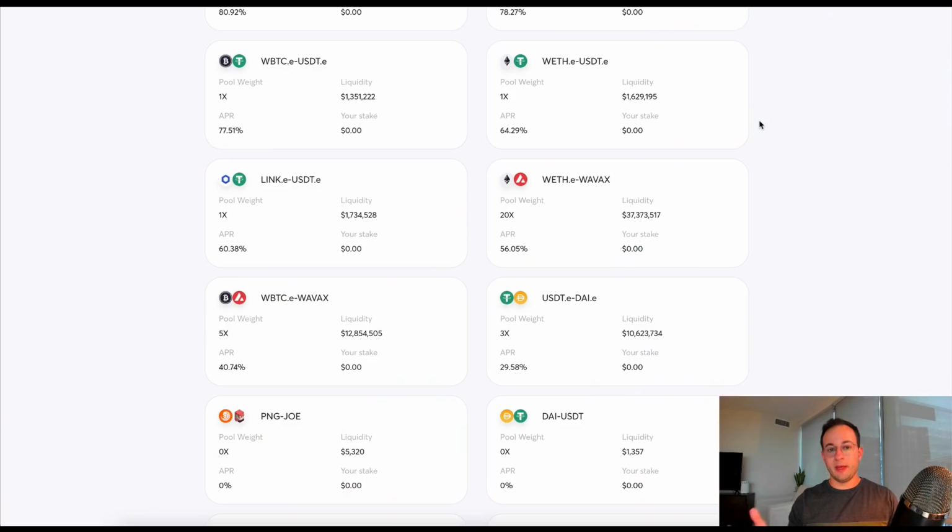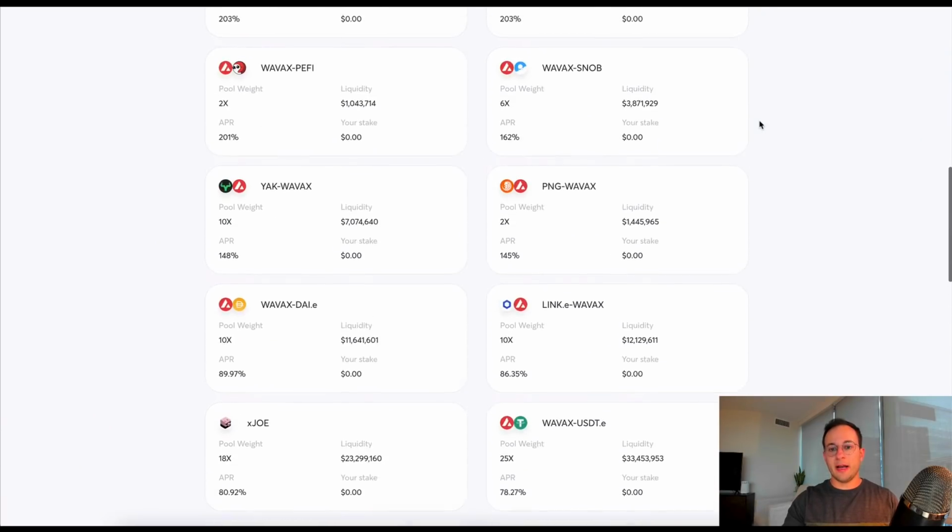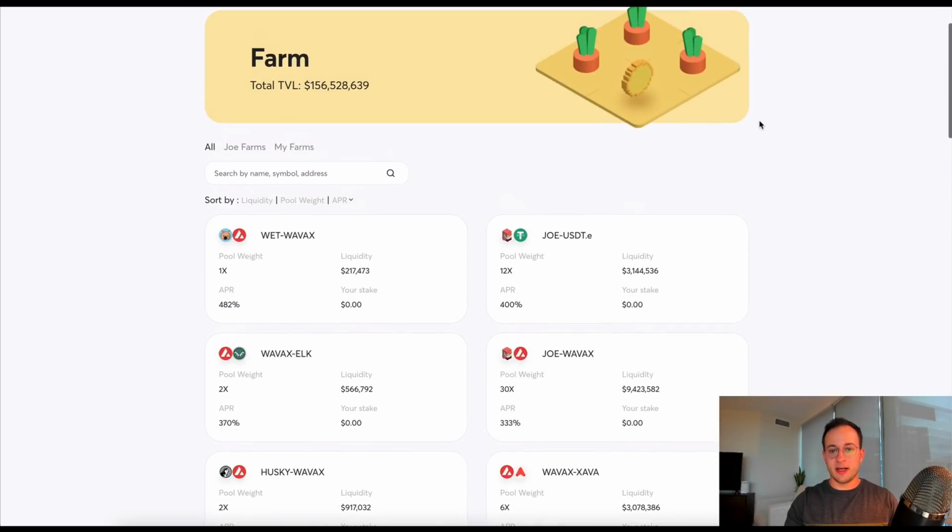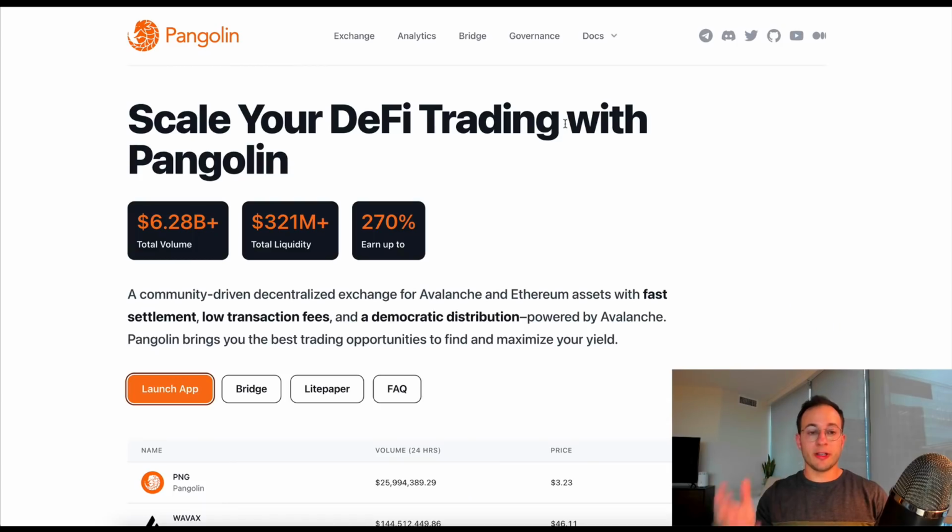I think there's a lot of hype in the Avalanche ecosystem right now, and I think a lot of it is unfounded. For me, the value is really not there unless you're willing to take a risk on a 400% APR like Joe USDT. But again, that's not going to last that long, and for risky assets paired to stablecoins, you can get pretty high APRs on Ethereum mainnet as well. So just a bit confused why there's all this hype around Avalanche. So next up, I wanted to cover Pangolin.